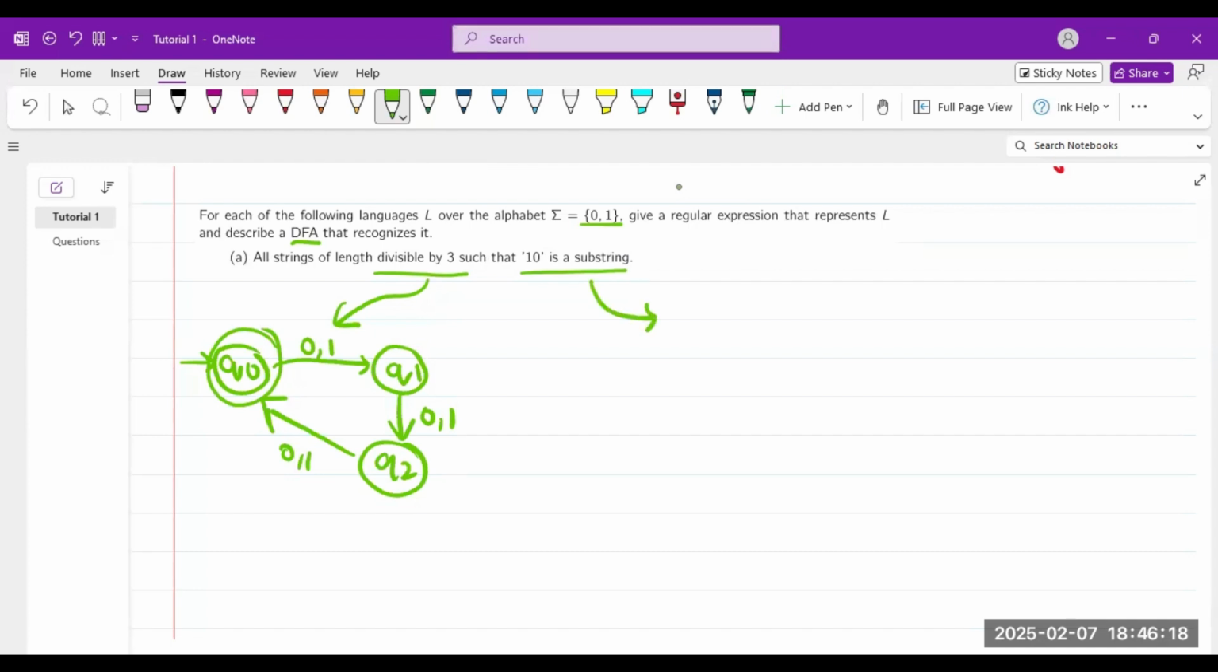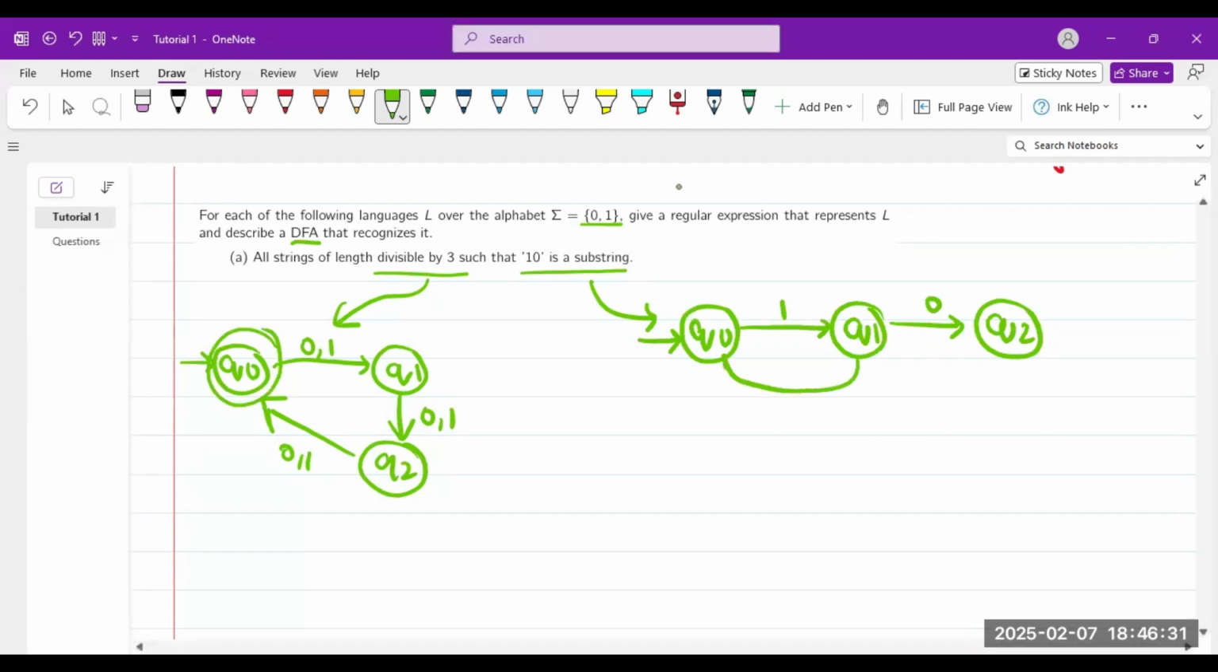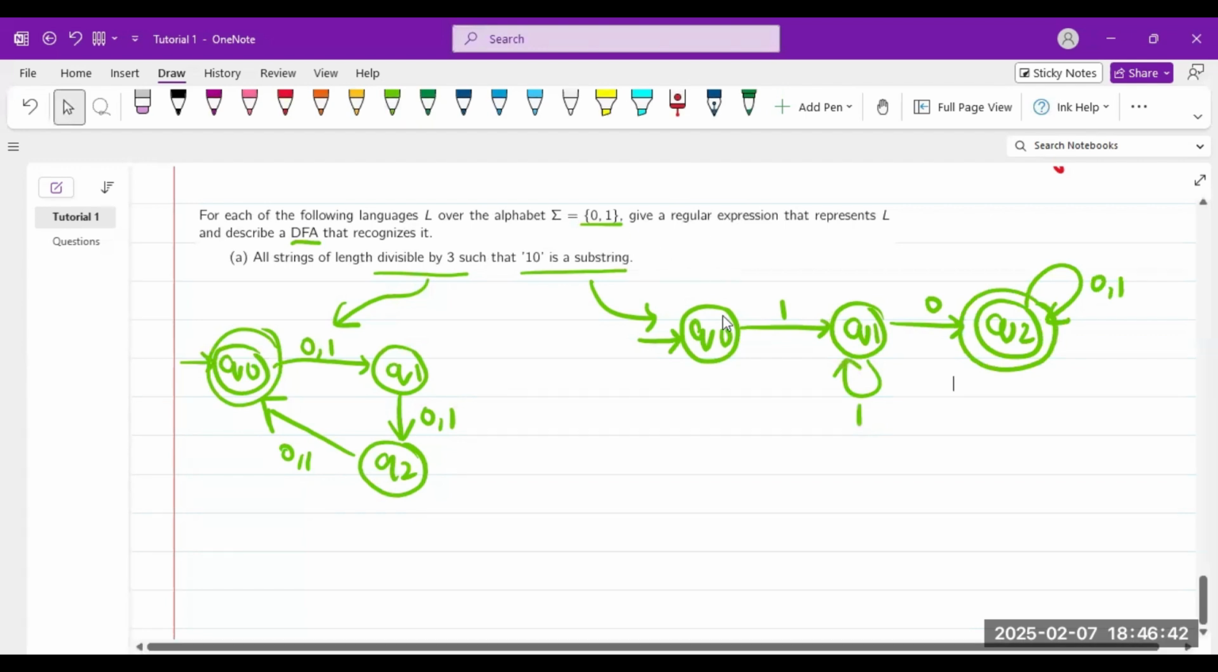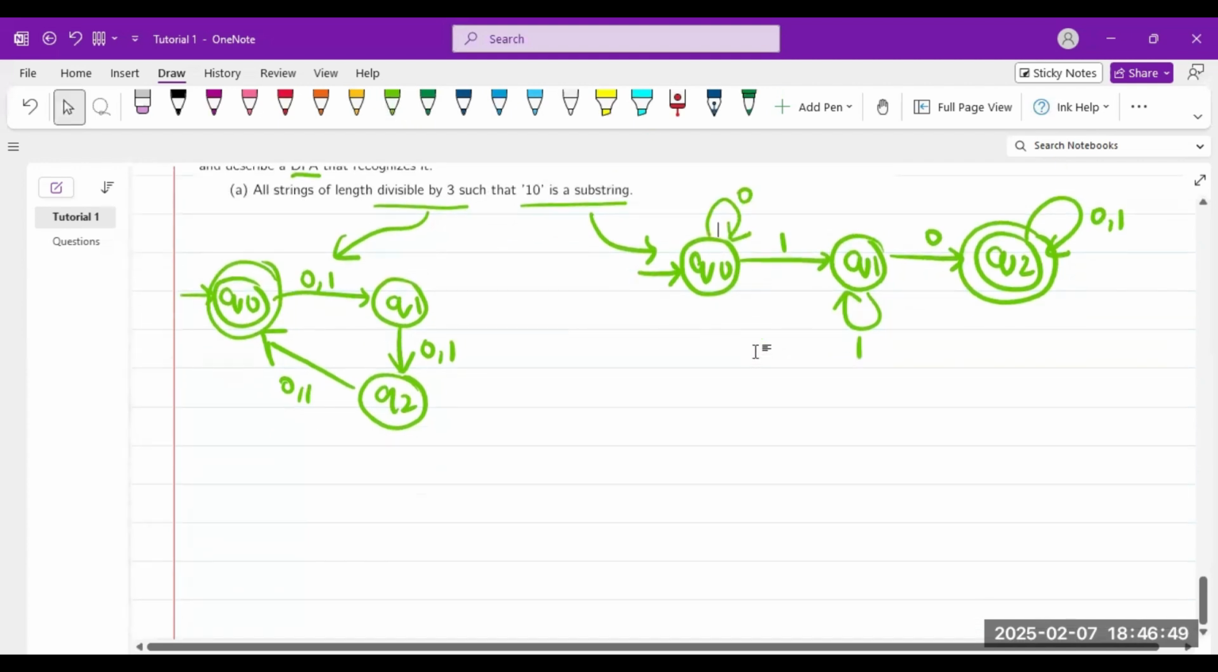What does it mean by 1, 0 substring? It means that I start somewhere. If I get 1, and then if I get 0, I accept. If I get a 1 again, I wait for that 0. If I get anything after it, it doesn't matter, I always accept. If I get a 0, I stay here, I wait for that 1, 0. So I hope both of them are clear.